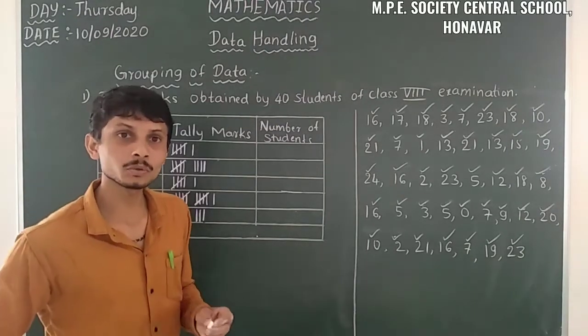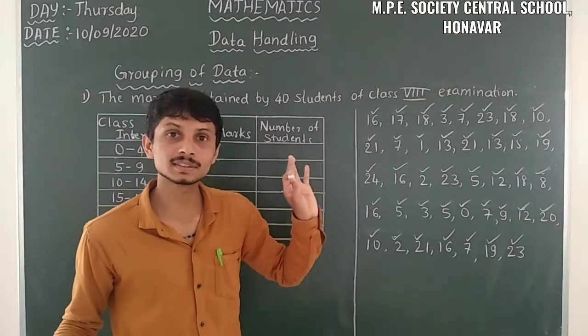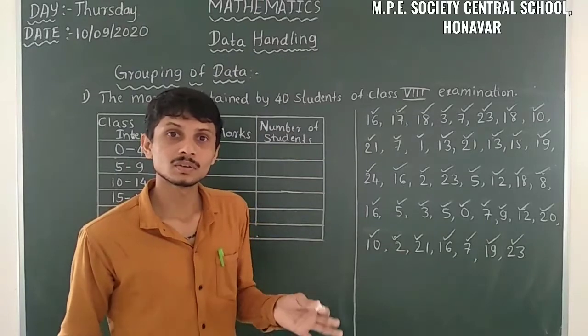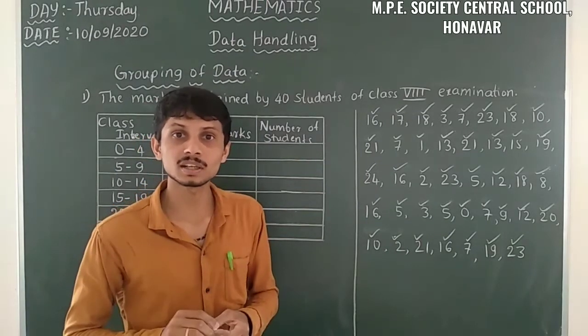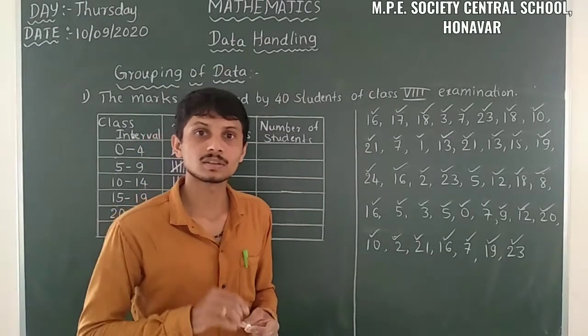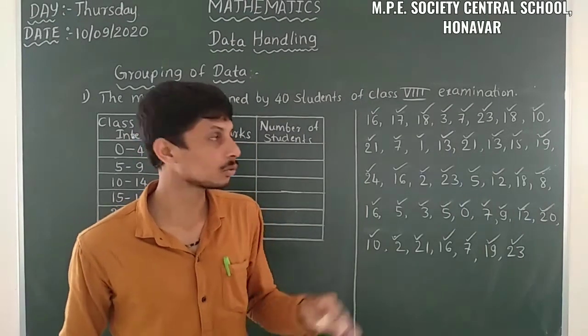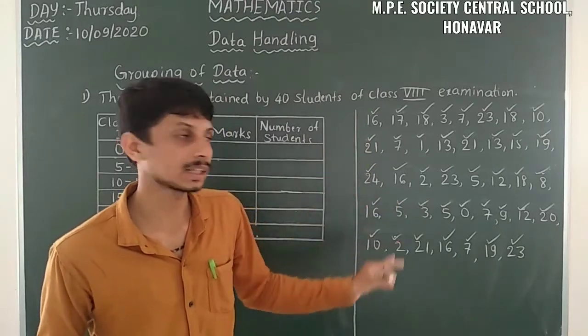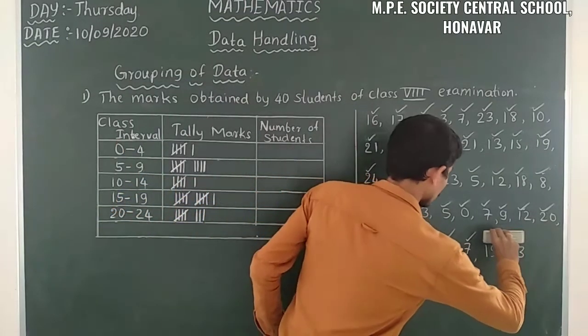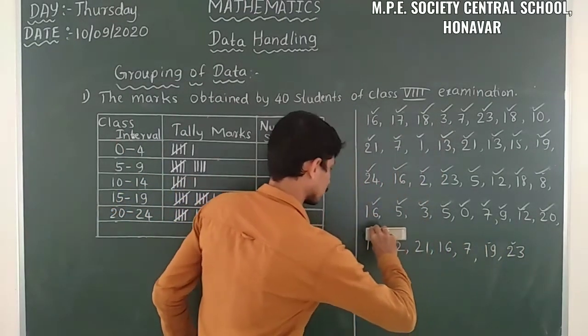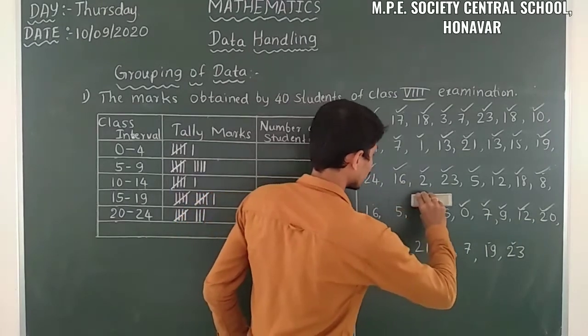After that, what we have to do? We have to rub all the tick marks. In the examination, we won't be able to just put a right mark on the question paper. So that's why we have to rub all the right marks here, all the tick marks here. Just rub all the tick marks.